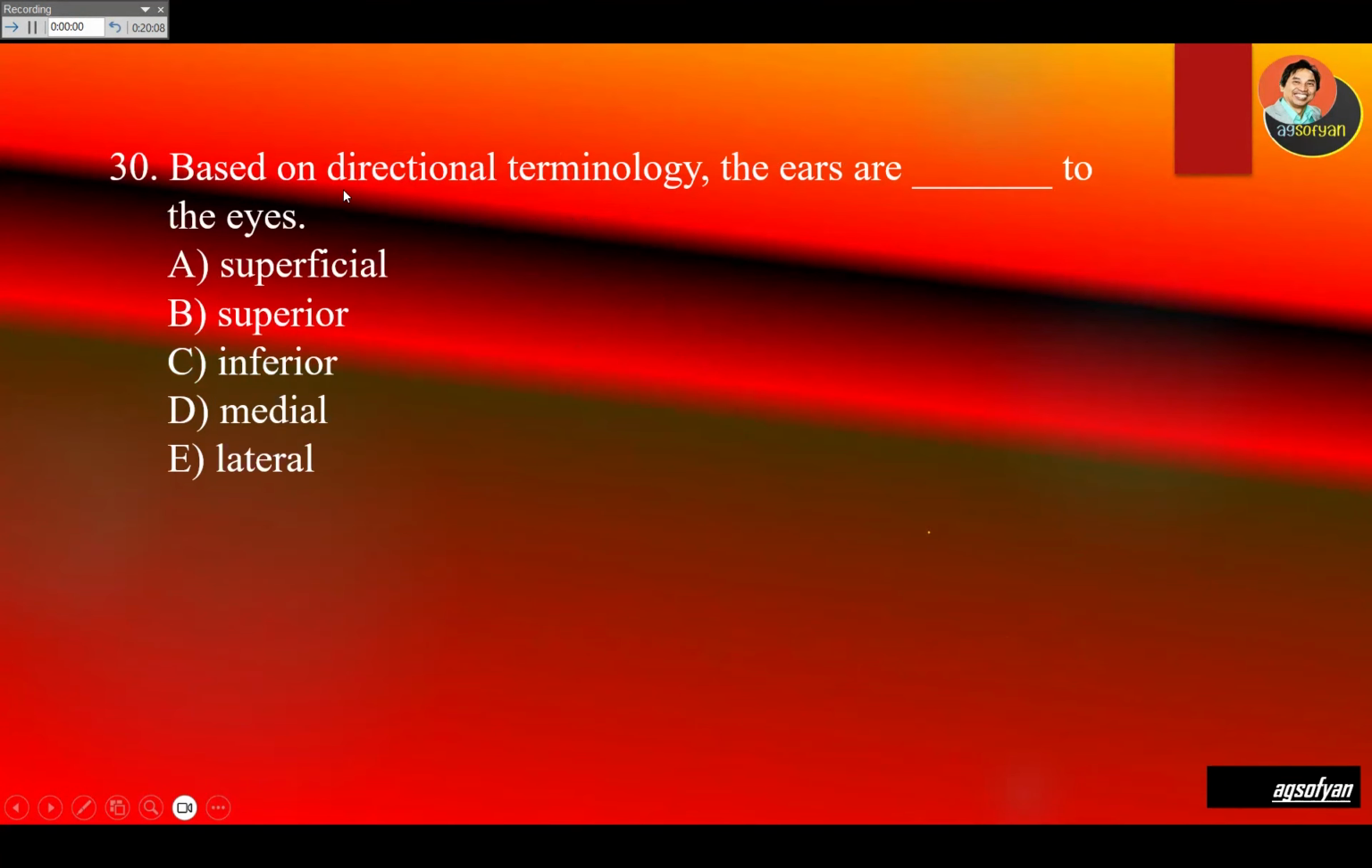Based on directional terminology, the ears are blank to the eyes. So where is the ear? The ear is outside from the eyes. Eyes are in the middle. So the ears are lateral. The opposite of medial is lateral. So look for lateral. Ears are lateral to the eyes. E.